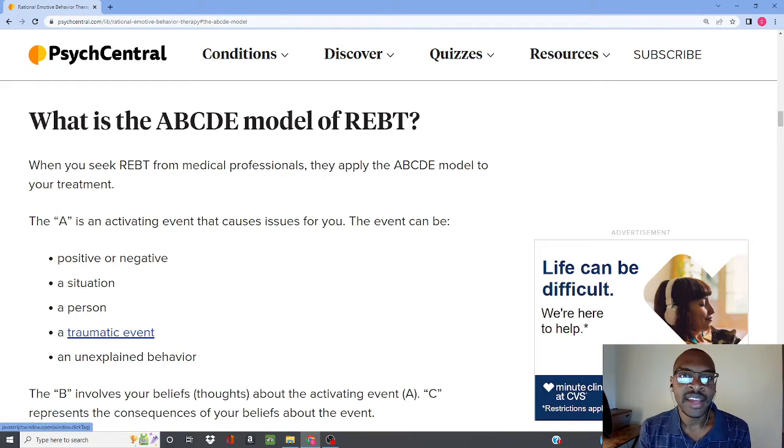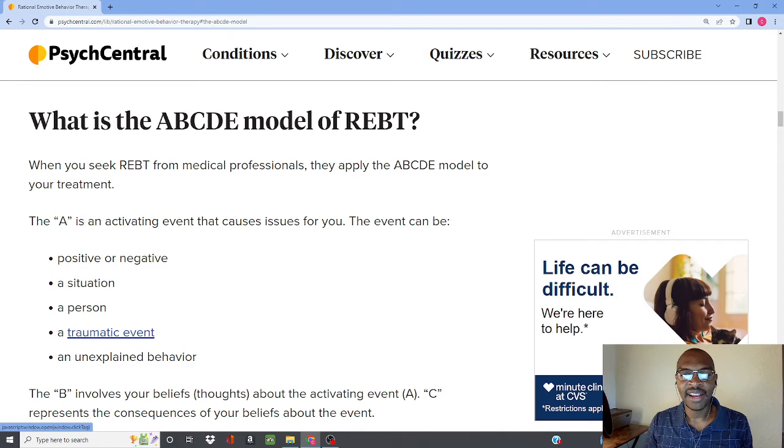So now let's take a look at the ABCDE model of REBT. And don't confuse it with the ABC model of CBT, even though some of it is similar. But let's take a look specifically at what the REBT version is. All right, so when you seek REBT from medical professionals, they apply the ABCDE model to your treatment.